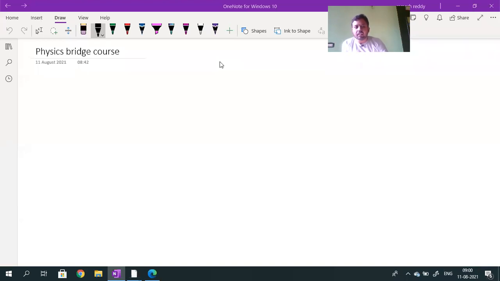So yesterday in class we discussed what average speed or average velocity is, and how to calculate it when distance is divided into equal parts and when time is divided into equal parts. Whenever distance is divided into equal parts, average speed is the harmonic mean of the individual speeds. When time is divided into equal parts, average speed is the arithmetic mean of the individual speeds. Then we defined instantaneous speed. What is the formula for instantaneous speed? Instantaneous speed is defined as the rate of change of distance traveled.